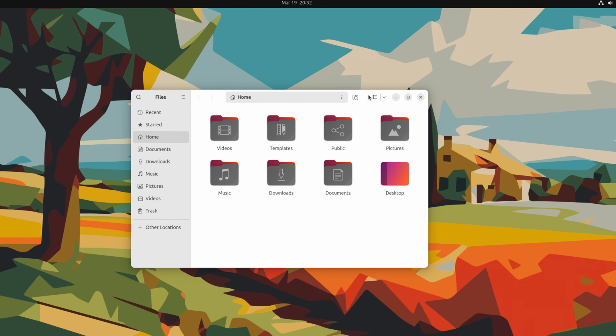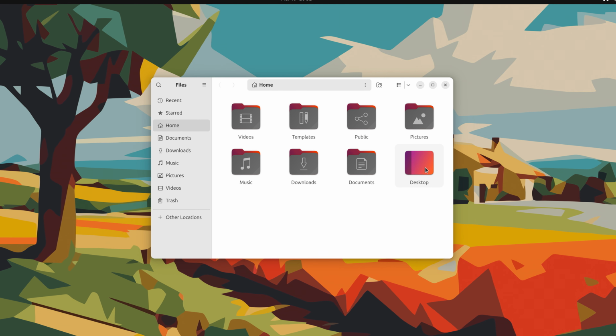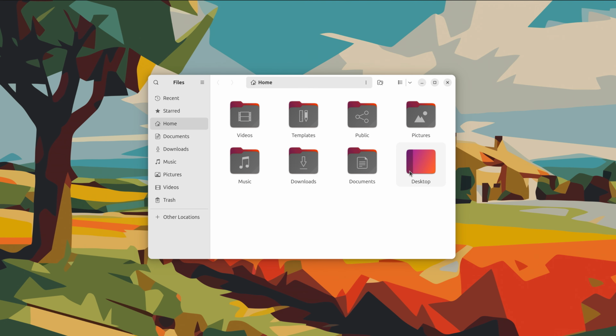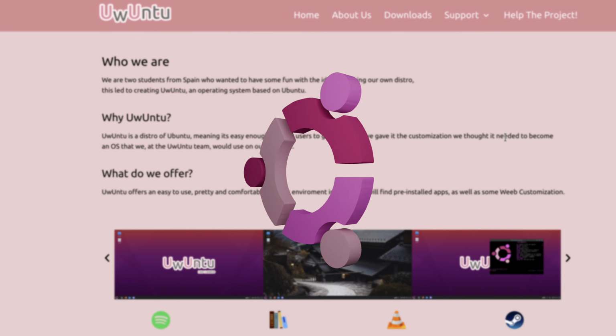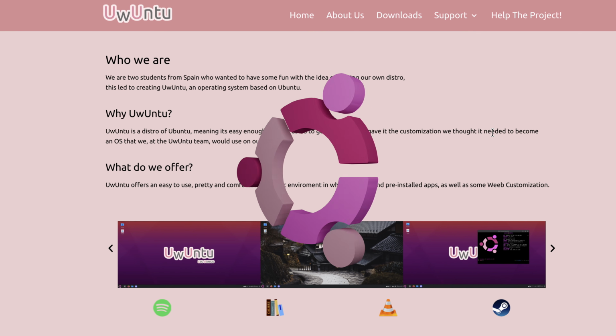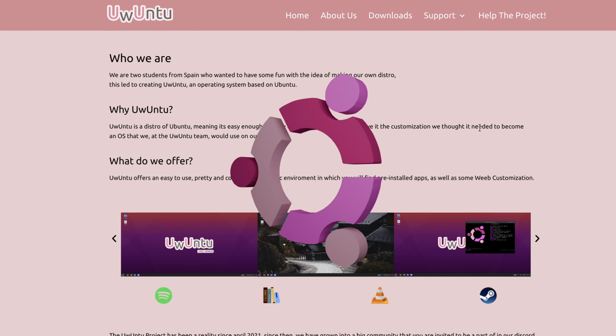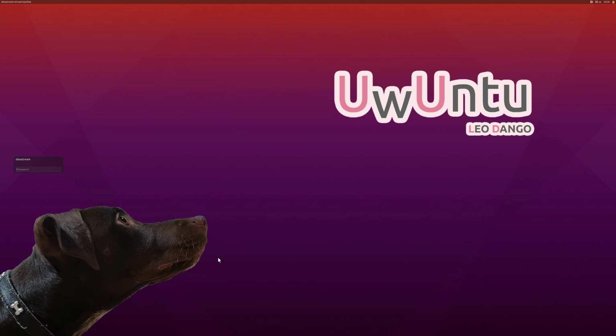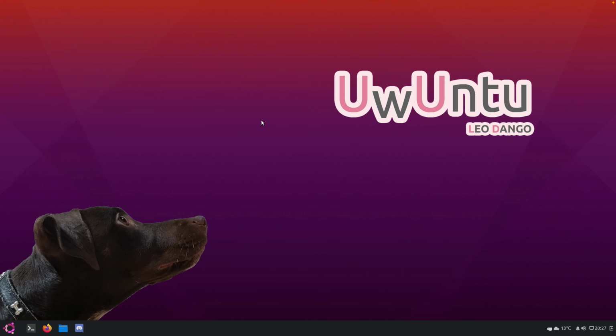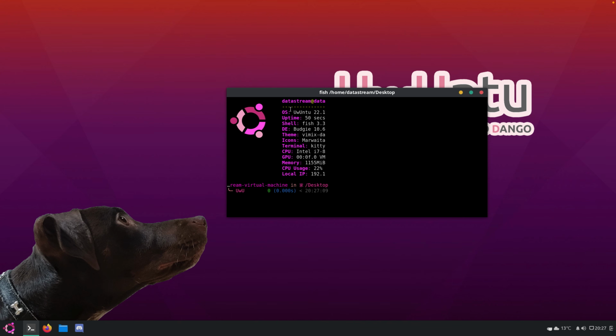But finally we have to check out a Linux knockoff. And what the hell even is a Linux knockoff? I just thought what could I include for this one, and I picked some really random meme Linux distro. And this is how the logo looks like. Ubuntu, and it's a dog, okay? Let's see, open in terminal, what is this? Ubuntu 22.1, desktop environment budgie, shellfish, terminal kitty, wallpaper dog.